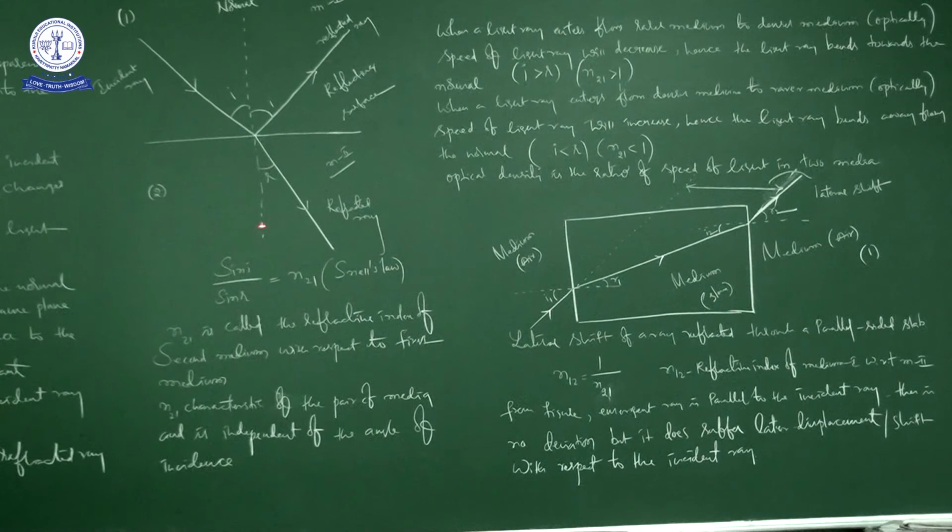Okay, right. But here itself, what is the angle of refraction? The angle of refraction is the angle made by the refracted ray with the normal. What is the angle of incidence? The angle of incidence is the angle made by the incident ray with the normal. Here this is also i, because from our previous classes you know the angle of incidence is equal to the angle of reflection. That is the reason it is also i here.